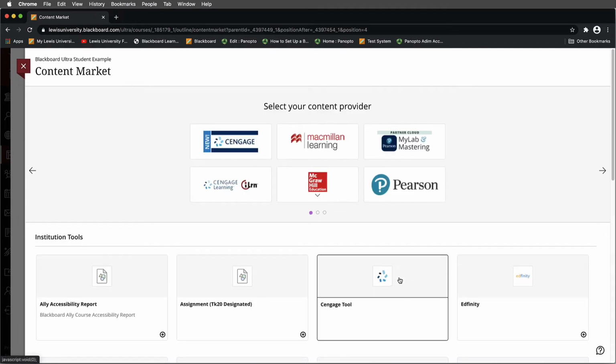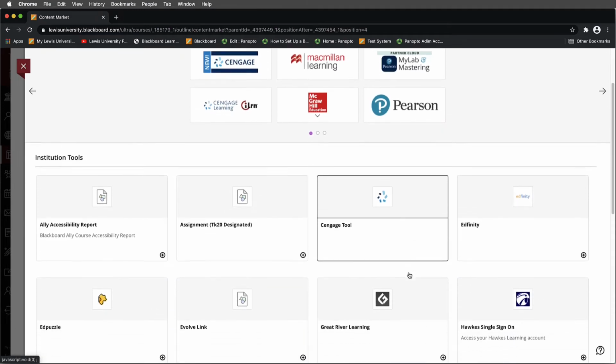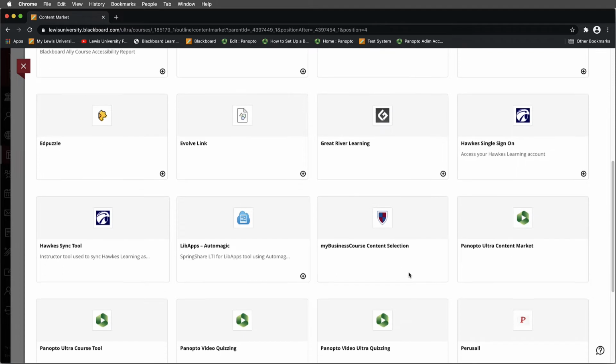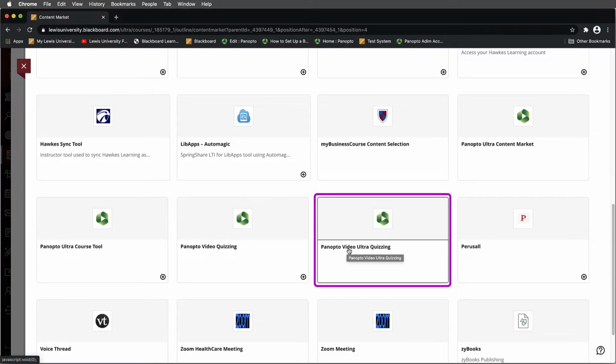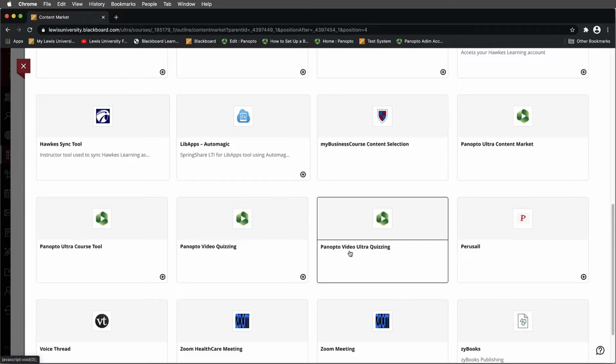When I select the content market, I'm going to look through the available tools, and what I want to do is find the one that says Panopto Video Ultra Quizzing. Be careful, because you'll notice there are 4 icons here, all related to Panopto. This is because we're supporting 2 different systems, an original system and an Ultra system. So Panopto Video Ultra Quizzing.